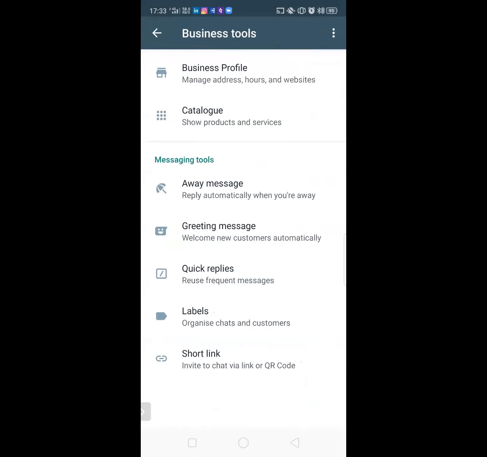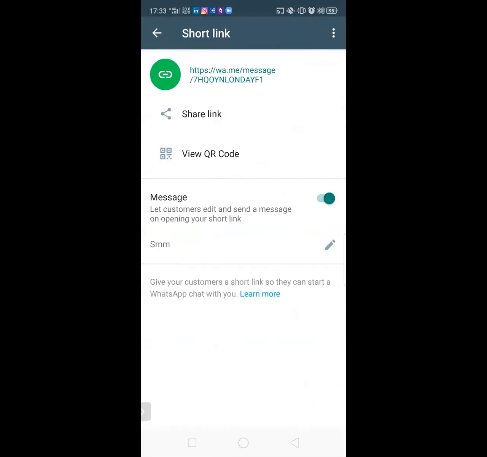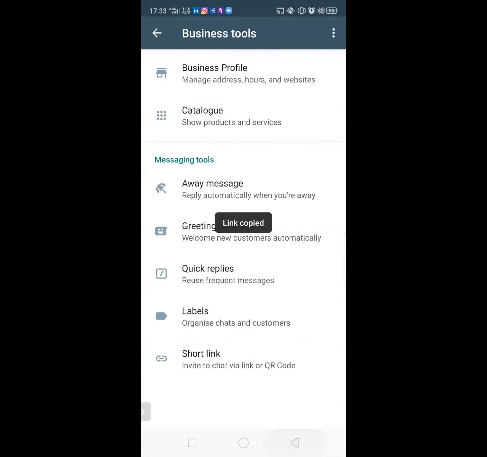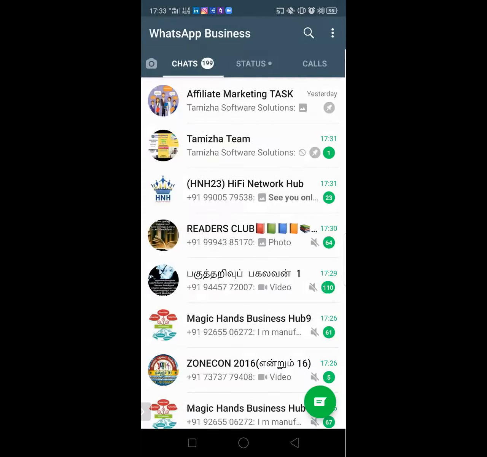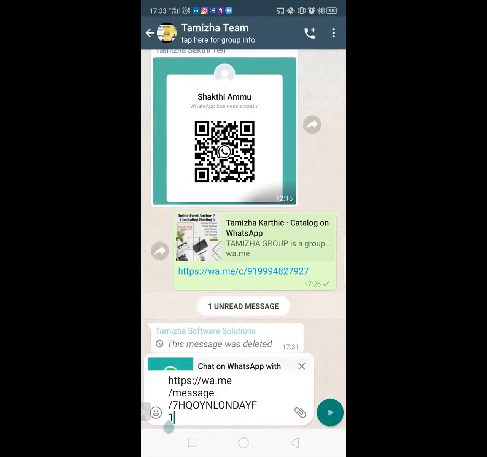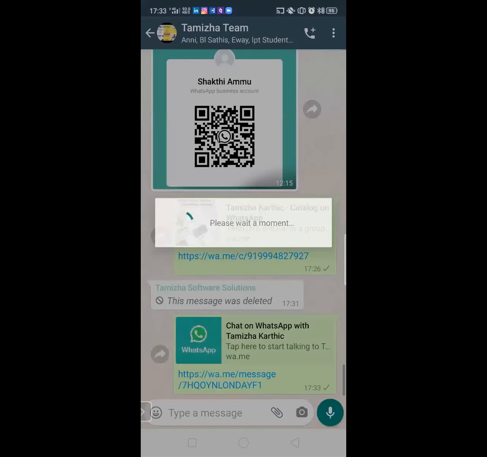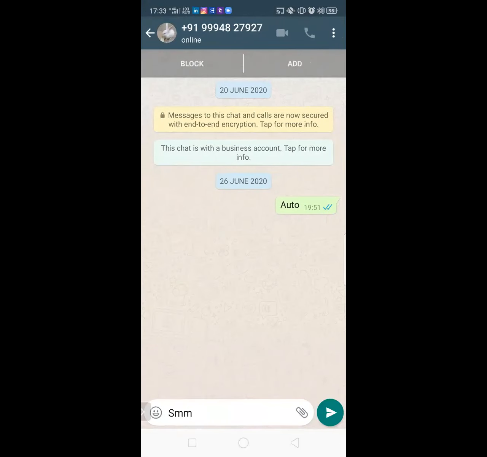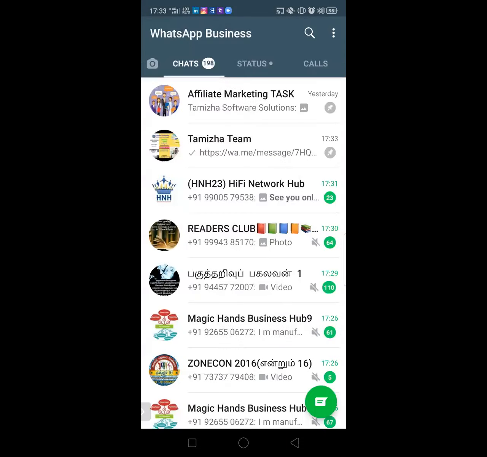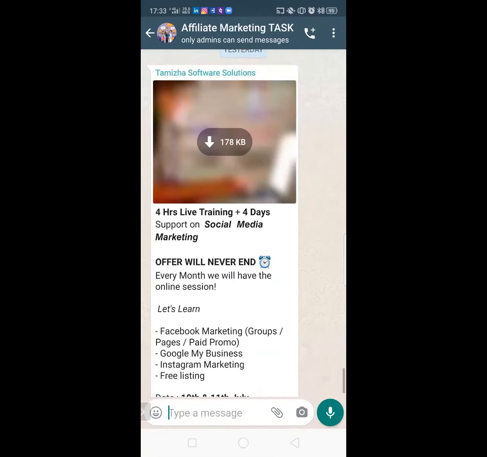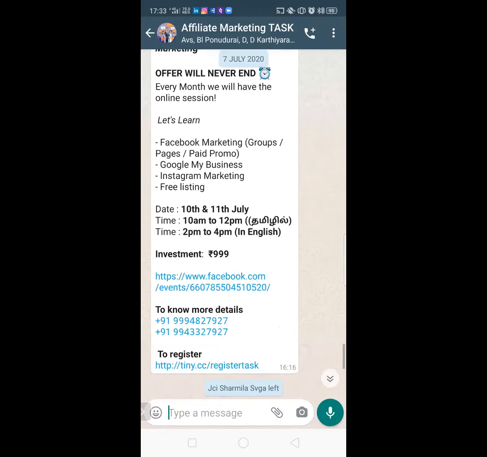The next one which we have is short link. If I click here and copy this particular short link, whoever has this short link, simply by clicking on the link, can text me a message directly from their account. This is the power of short link. Whenever we are sending an advertisement, we mostly have this kind of short link.